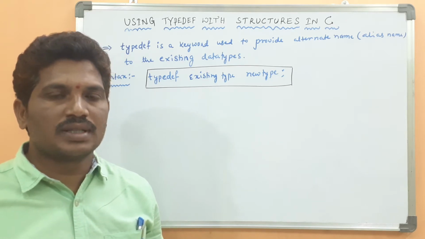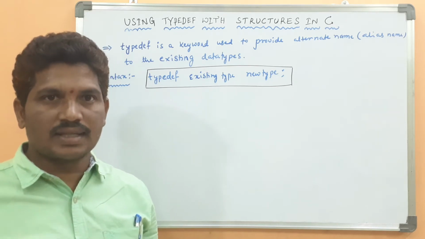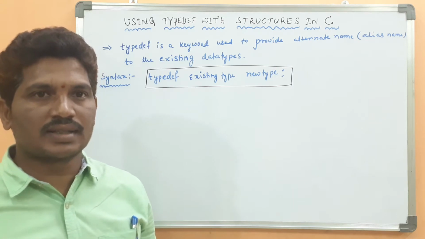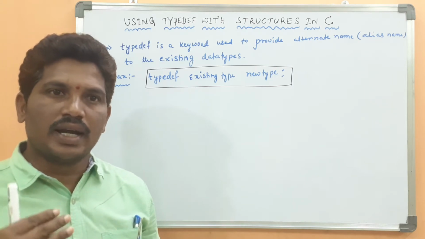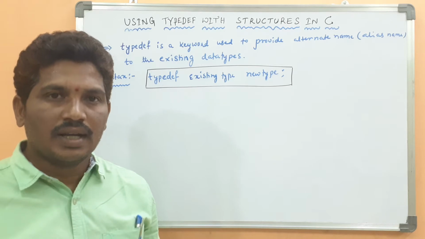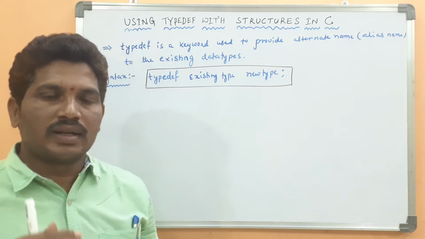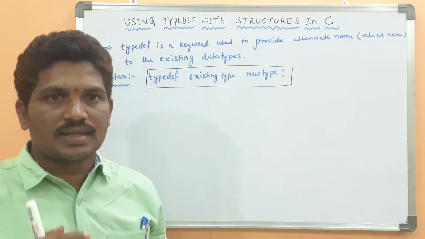What is the importance of the nested structure? How do we access the members of the inner structure and outer structure? I explained with the help of an example. In today's class, how the typedef keyword can be used with structures.